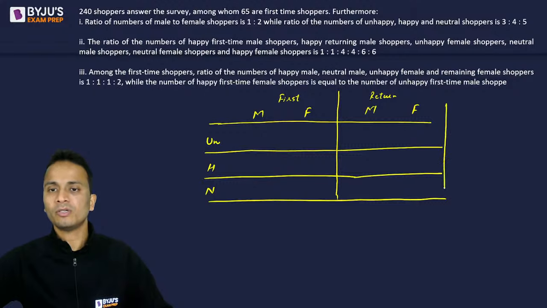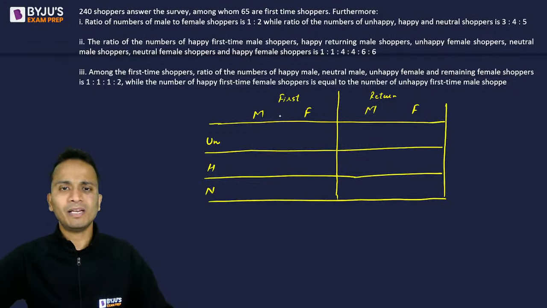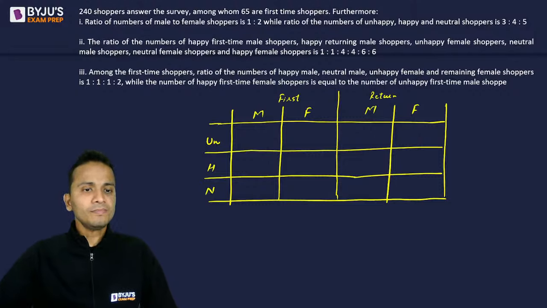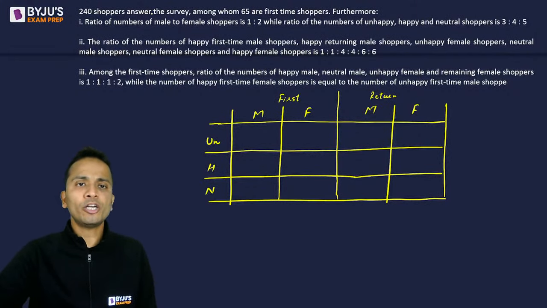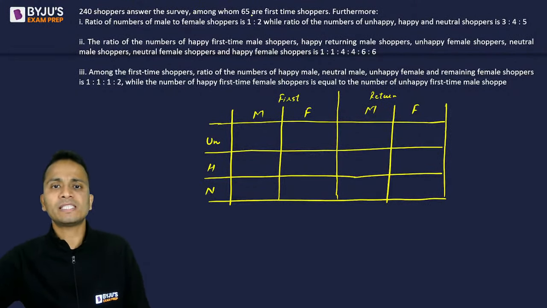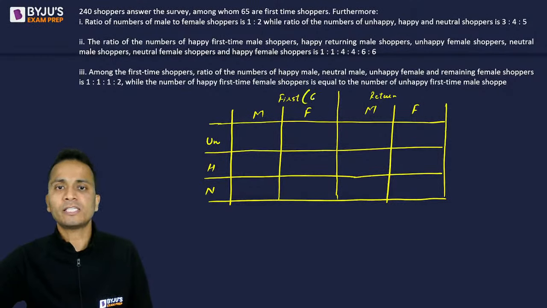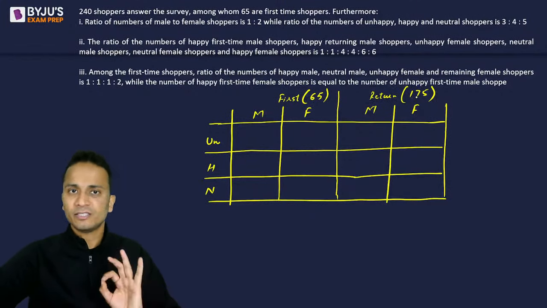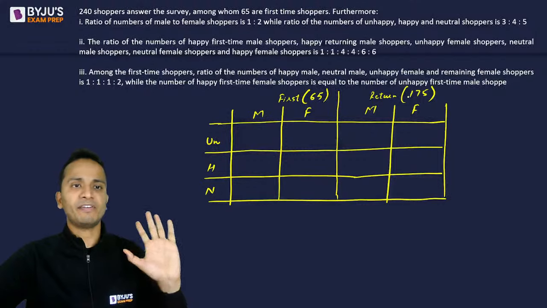Okay. So you just need to understand कि table कैसे बनाना है. Rest everything will be easy for you. Okay. Right. अब ये data fill करना शुरू करते हैं. So first of all, 240 shoppers are there in total, among whom 65 are first time. So 65 are first time. So remaining 175 are returnees. ठीक है, ये एक हमने bifurcate कर दिया.